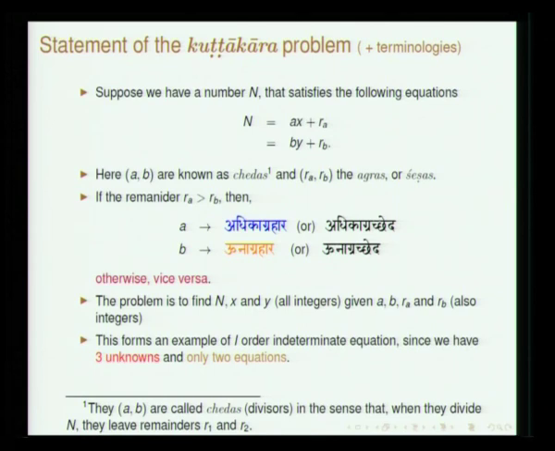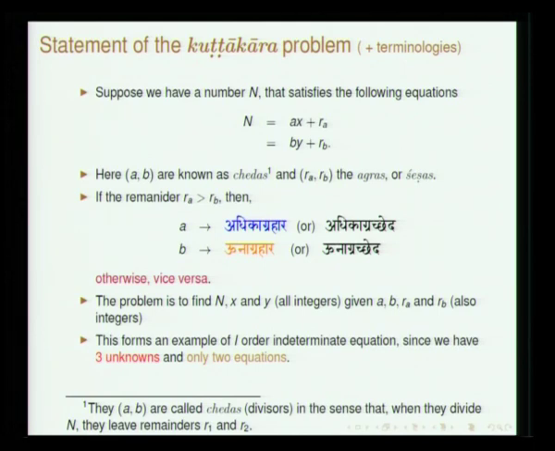To very quickly recall, this is the Kuttakara problem. We have a number n, and this number can be expressed in two forms, Ax plus Ra and By plus Rb. Ra and Rb are called agras. If Ra is greater than Rb, A is called Adhikagra Hara and B is called Unagra Hara.